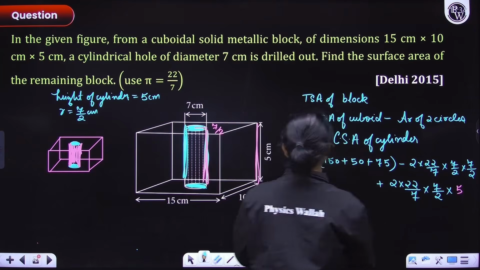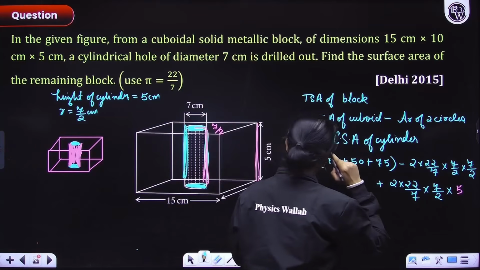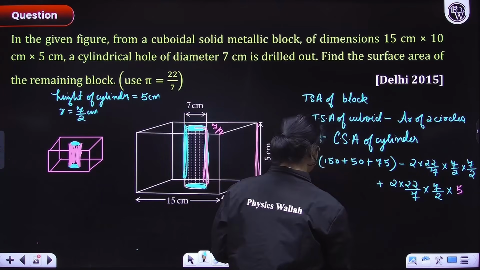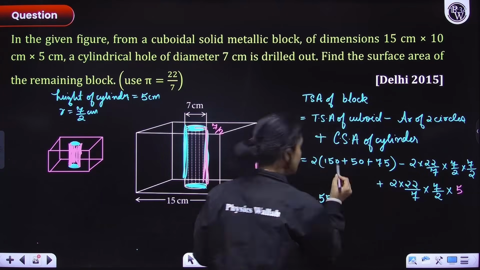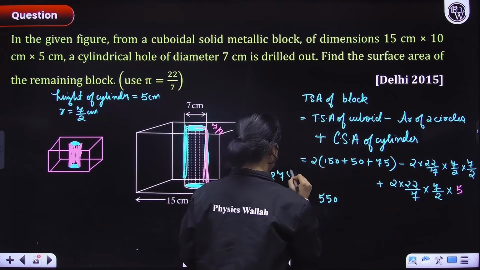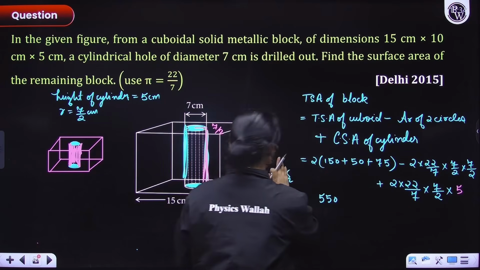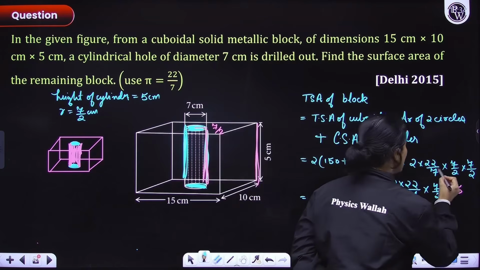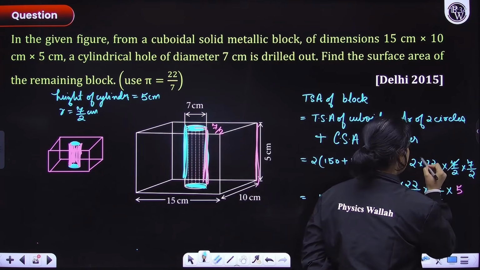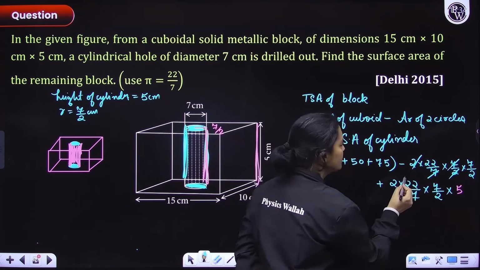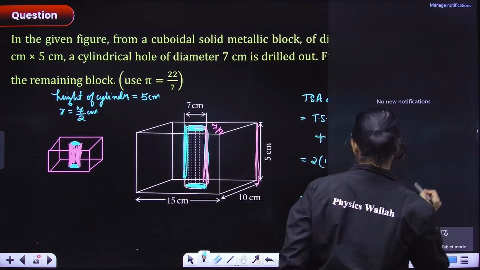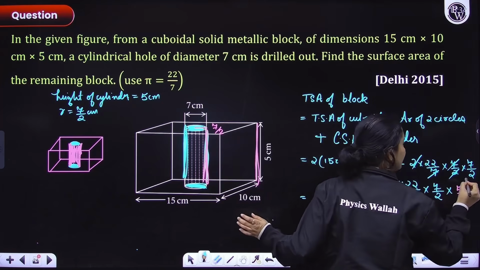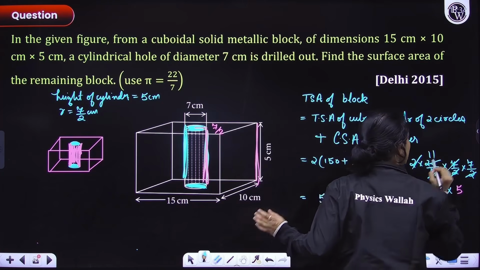So 275 multiplied with 2, so 550. Right? 275 into 2, 10, 15. Yes. Okay. And here we can cancel this 7 and 7. We can cancel this 2 and 2. So finally, we can cancel this 2 with this 22, so 11.